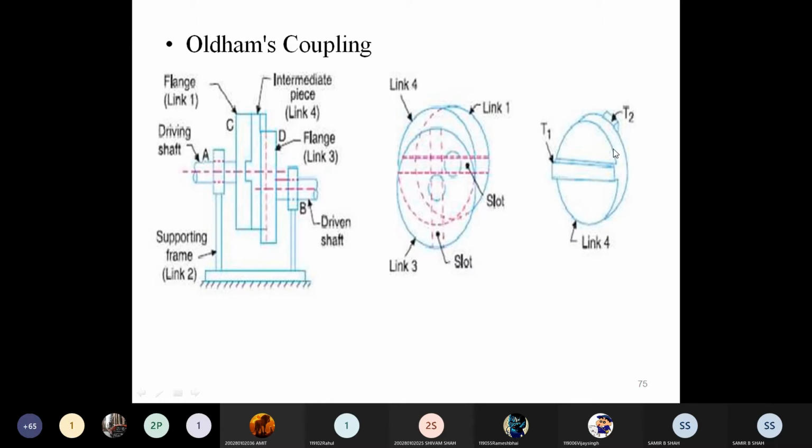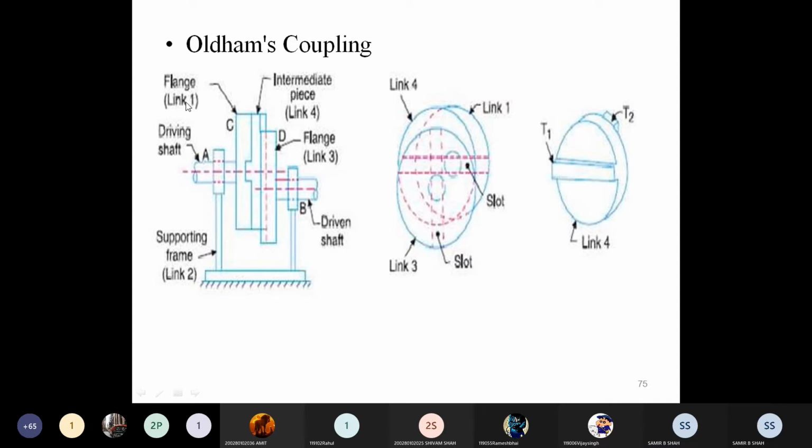An intermediate piece, or link 4, has two projections at right angles to each other on opposite sides of the intermediate piece. So due to that, what happened? Frame 2 is definitely in fixed condition, while link 1 and link 2 have a turning pair.